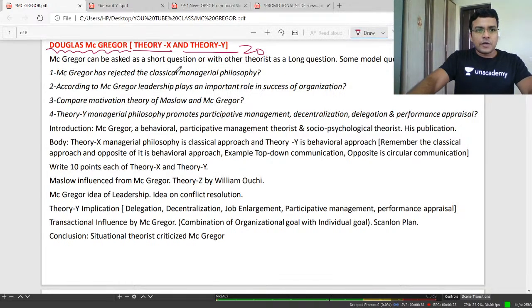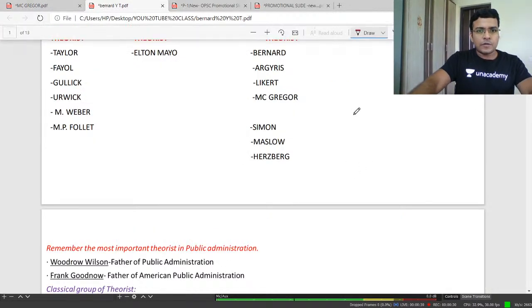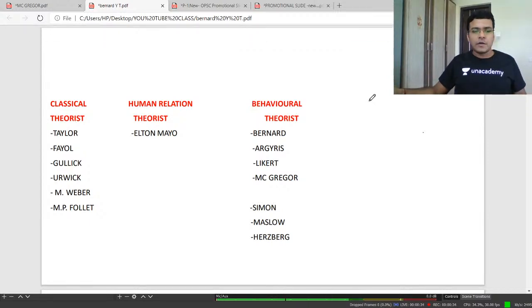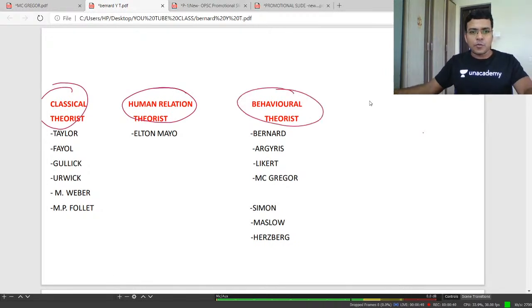Before that, look at this chart. There are three groups of theorists: classical group, human relation group, behavioral group. I am showing this chart to you every day, so I want you to understand and remember this.